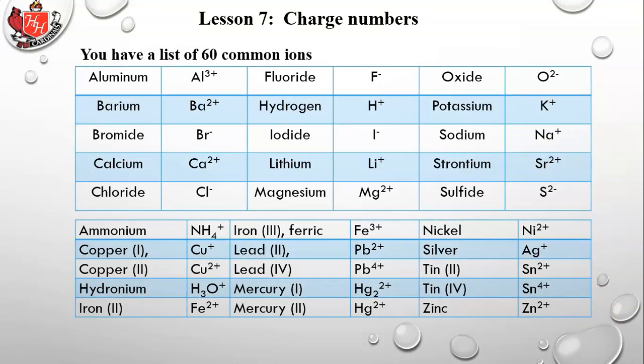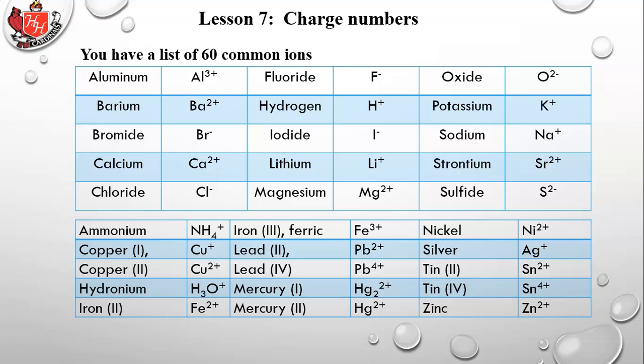Okay, now this is just kind of a reproduction of another sheet you have in your reference sheets. It's called the 60 Common Ions, and I'm just going to go over this with you a little bit. It has 4 sections to it. The one at the top are the most basic ones. Those are the ones that, for the most part, you should be able to figure out by looking at the periodic table what their charges would be. For example, potassium or sodium are +1. Iodine is a -1 because it's a halogen, and so forth. Oxygen is a 2-, and so forth.